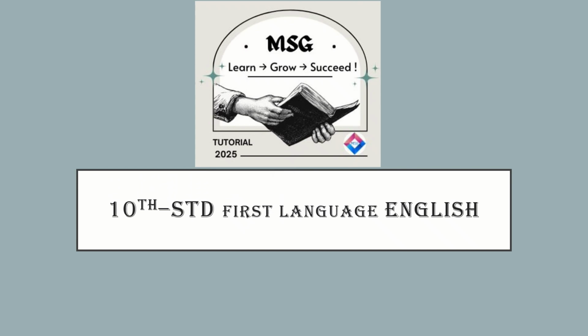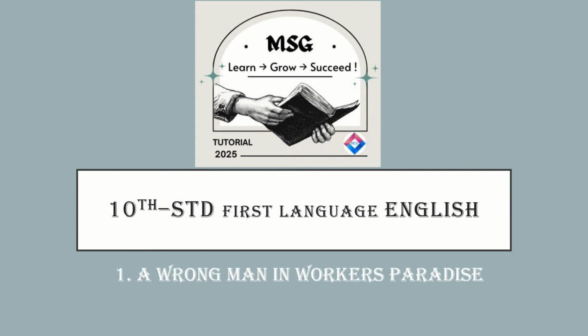In this session we are going to see 10th standard first language English prose first lesson, A Wrong Man in Workers' Paradise, written by Rabindranath Tagore. Dear students, for this lesson we are going to see the entire summary in English.